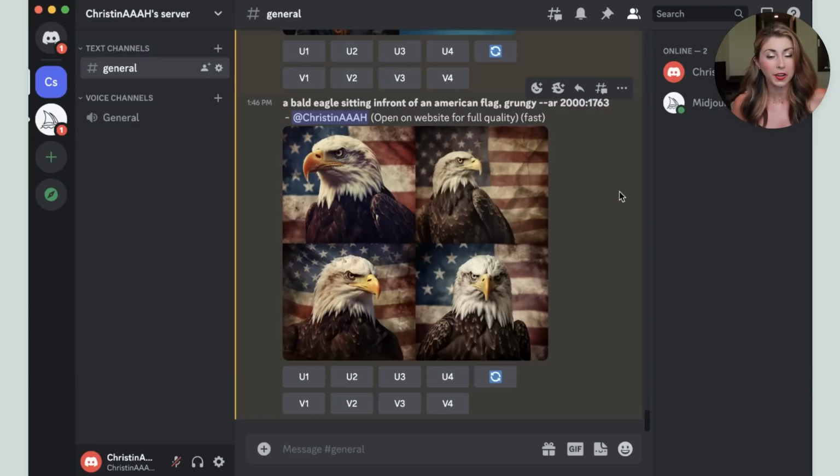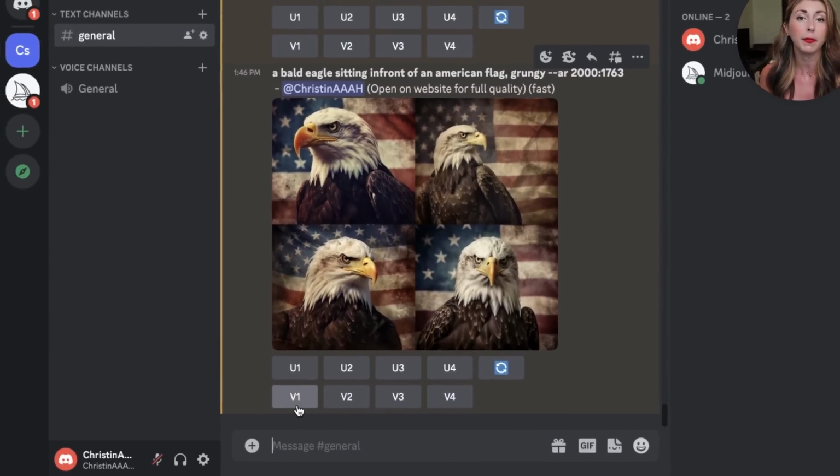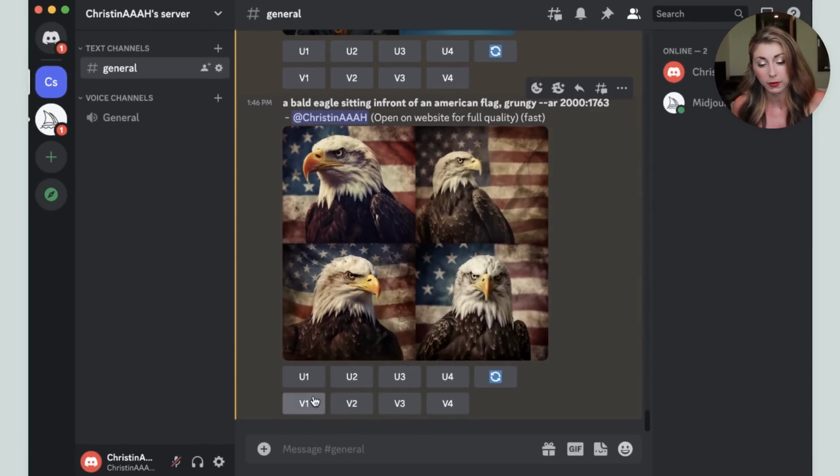So this is what we got, and it is pretty darn close to what I was looking for. It gives you 4 different options. If you don't like any of these options, you can hit this redo button to get 4 brand new ones. If you like one, but you want to switch it up a little bit, you can hit V1, V2, V3, V4, which matches the photo and means give me different versions of this photo. So if I like number 1, I would choose V1, and it would slightly change it up, but it would generally be pretty close to this first image here.